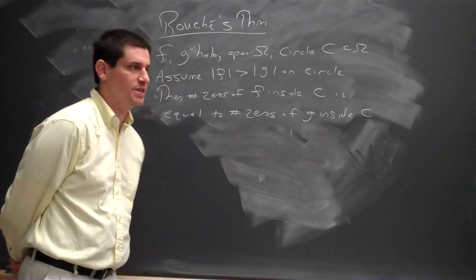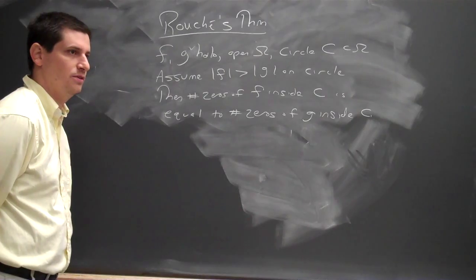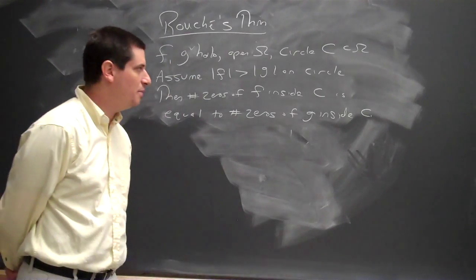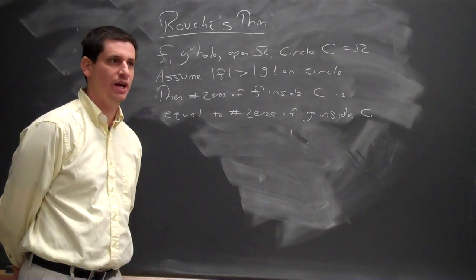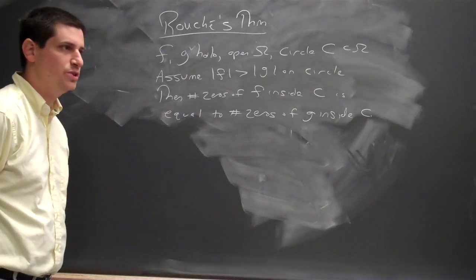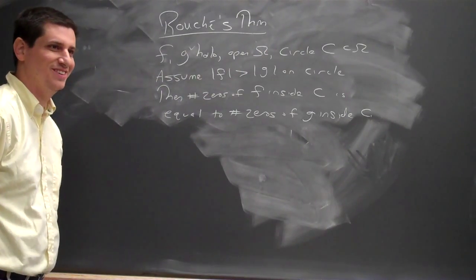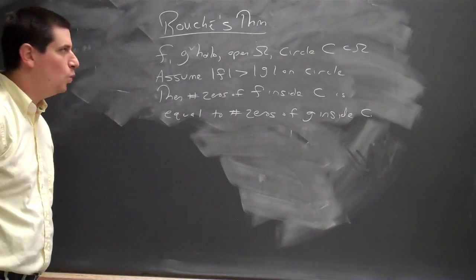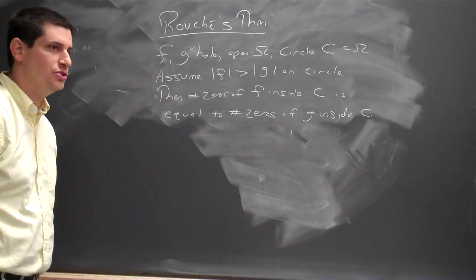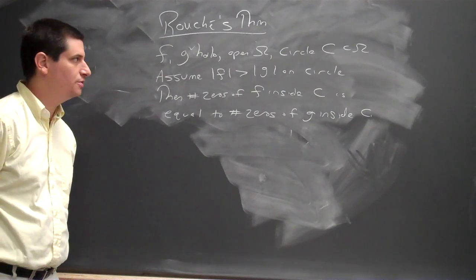Before proving this, let's look at what's being said. I'm not saying anything about how many poles F has inside C and how many poles G has inside C. Why don't you expect any information about that? Yes, they're holomorphic, so there are no poles. What about zeros of F on the circle? How are those related to zeros of G on the circle?